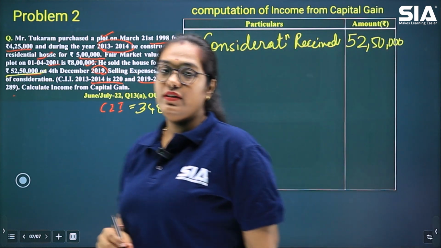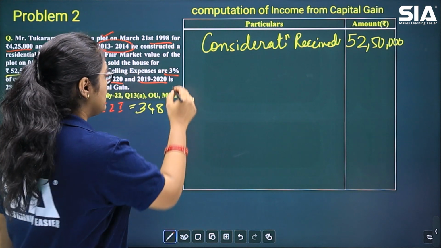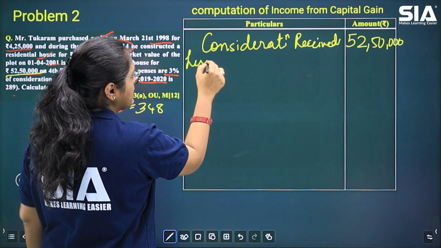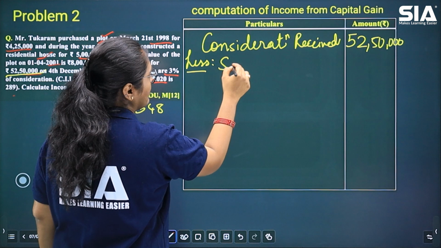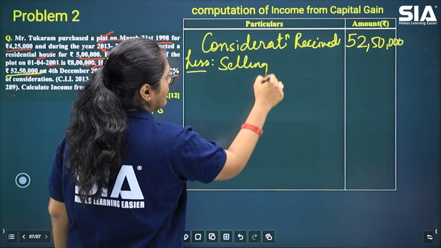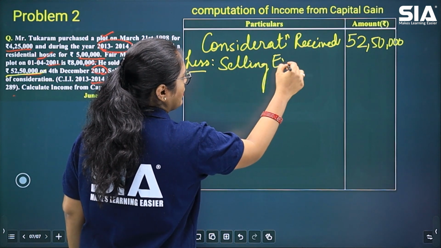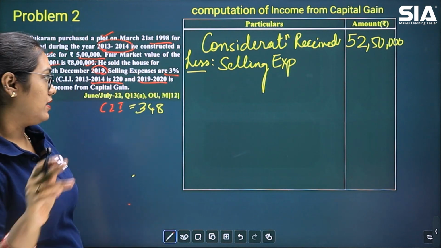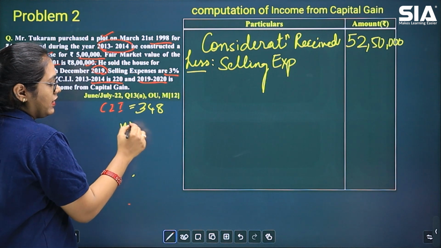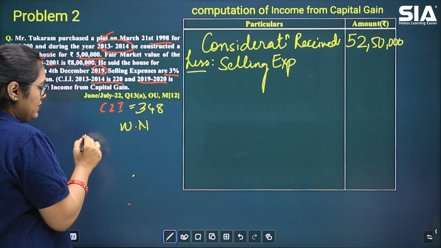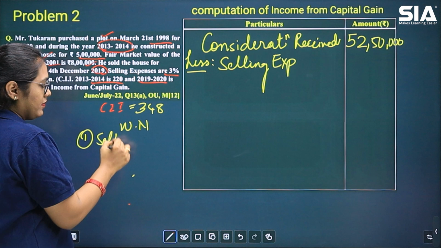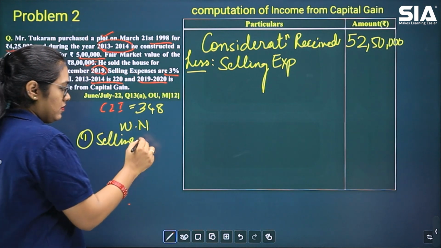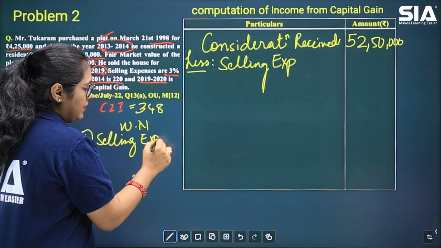Then after this we have to look for selling expenses or transfer expenses. So selling expenses are given to us as a percentage, 3%. So this will be your first working note on selling expenses. So how much will that be?